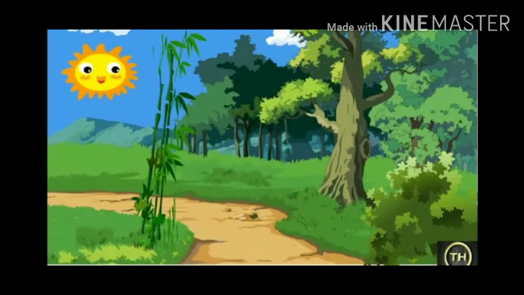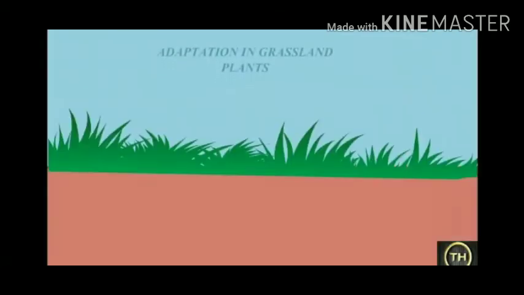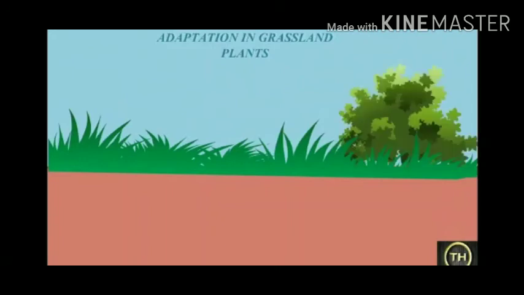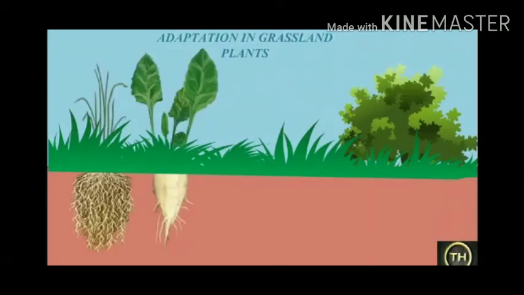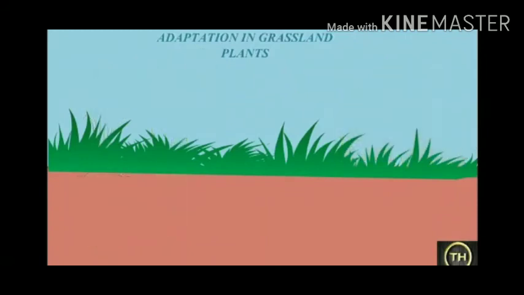The next one we are going to study is adaptation in grassland plants. Diverse types of bushes and grasses are found in the grasslands. Fibrous roots of grasses prevent soil erosion. Grasses in the equatorial region are very tall. So you can see in the picture the fibrous roots. The first picture, thin and like a bunch.